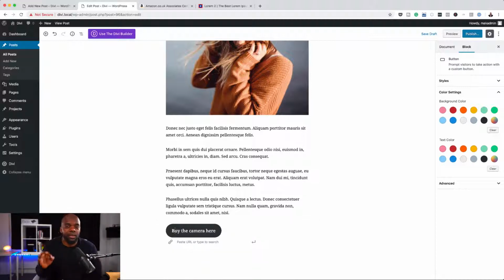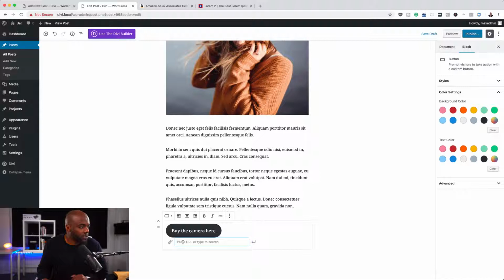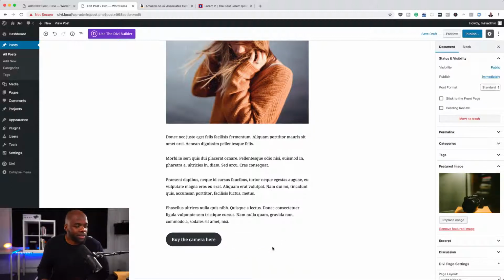Okay, so this is where now I can just say buy the camera here. Right, so remember we copied that link from Amazon. So this is where now you want to add your link. So I'm going to paste the URL right there below the button like that. And then I'm going to press the little button to apply. Okay, so now our button has been added.